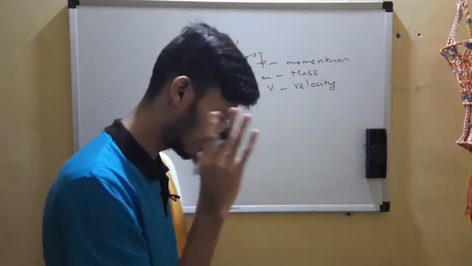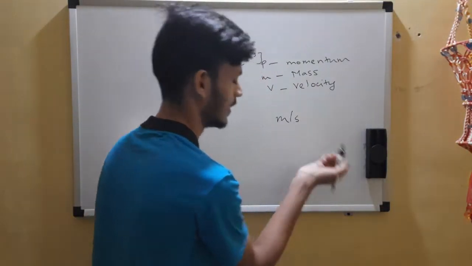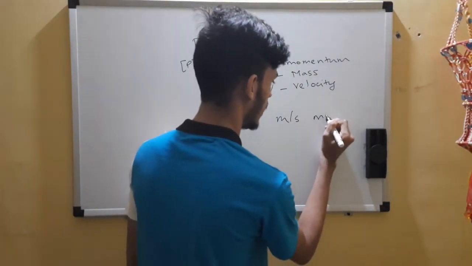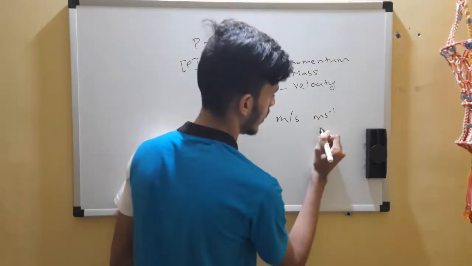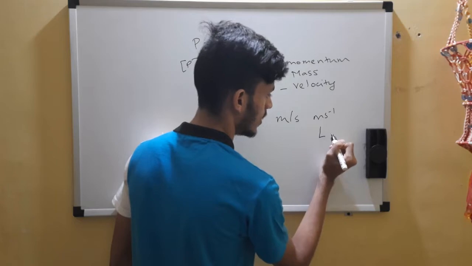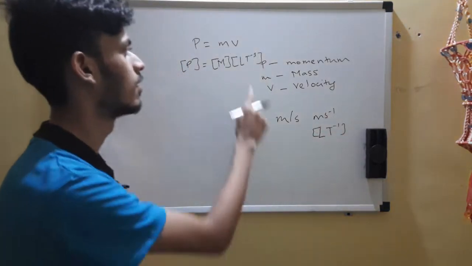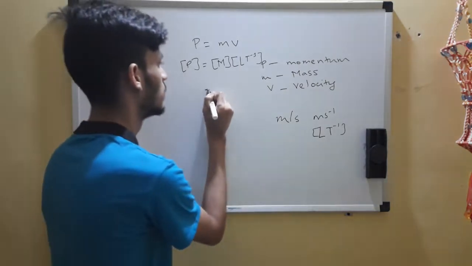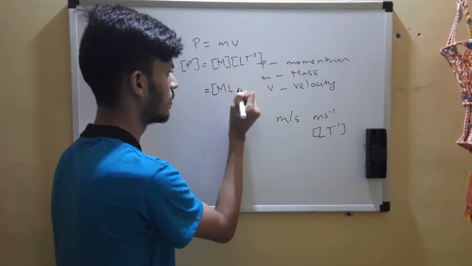What is the unit of velocity? Unit of velocity, meters per second. Yes, so easy. So you can also write it this way. M is meters, you can replace it by L. S is seconds, which is time, raised to minus 1. The same thing you get. So the dimensional formula for momentum is this.